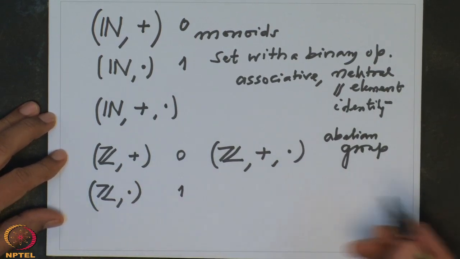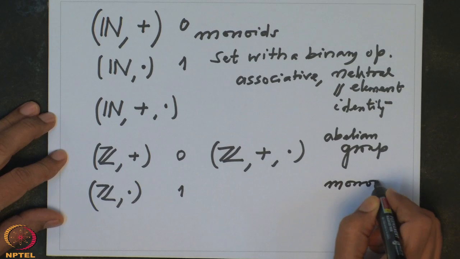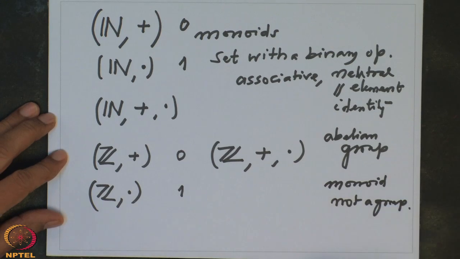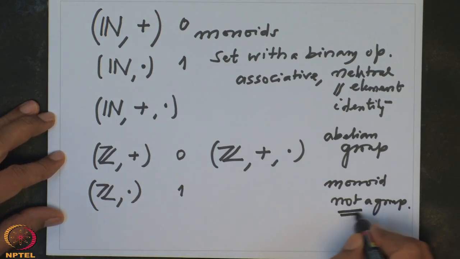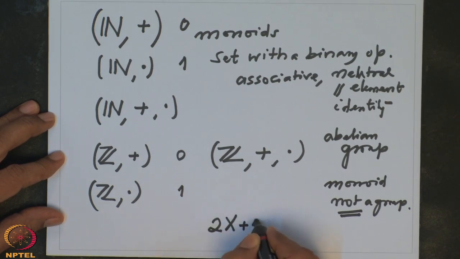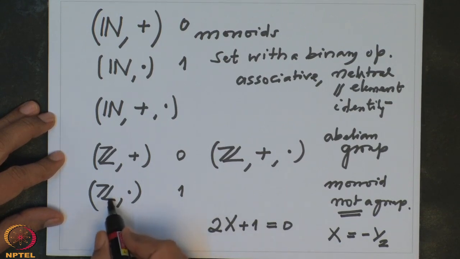Z dot is not a group, but it is just a monoid, not a group. So because it is not a group, we have a problem in solving such equations. This is a linear equation, coefficients are in Z, but the solution is not an integer solution, the solution is minus half. So you cannot divide by 2. 2 doesn't have an inverse with respect to multiplication. That is why this equation doesn't have a solution in Z.